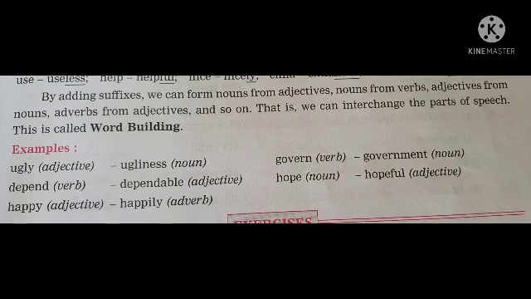For example, ugly is an adjective. Ugliness, then it becomes a noun. Depend, verb. Dependable, it becomes an adjective. Happy, adjective. Happily, it becomes an adverb. Govern, verb. Government, that becomes a noun. Hope, noun. Hopeful, adjective. So one part of speech changes into a different part of speech. By adding a suffix, we can change the part of speech also. So it is known as word building. Okay, I hope you have understood this topic.